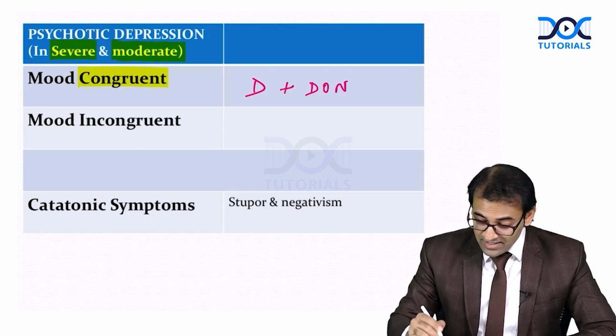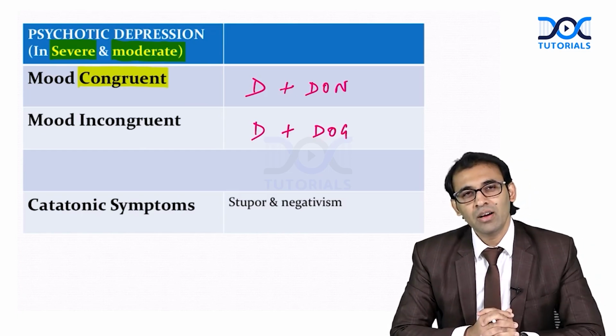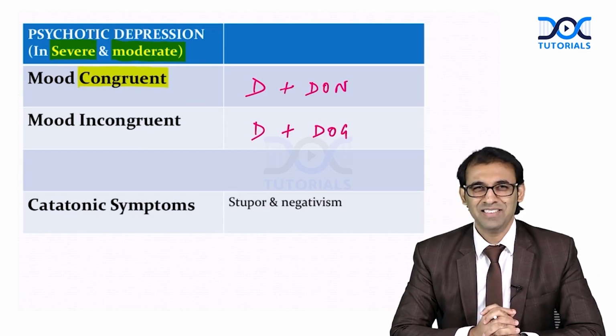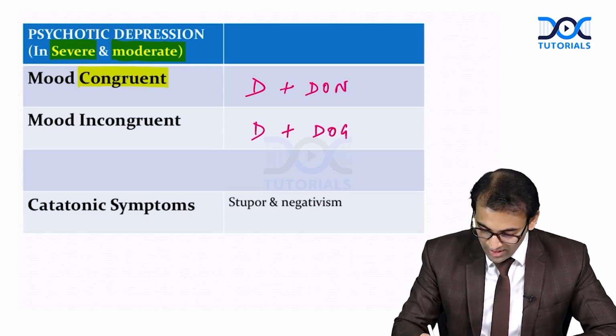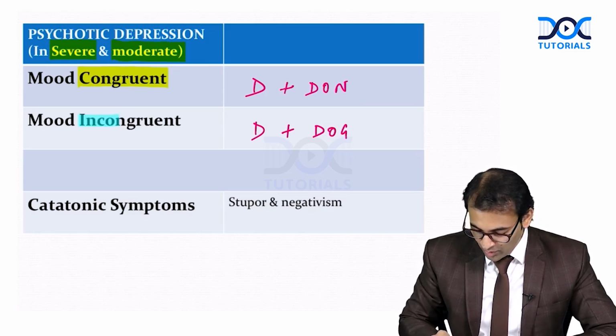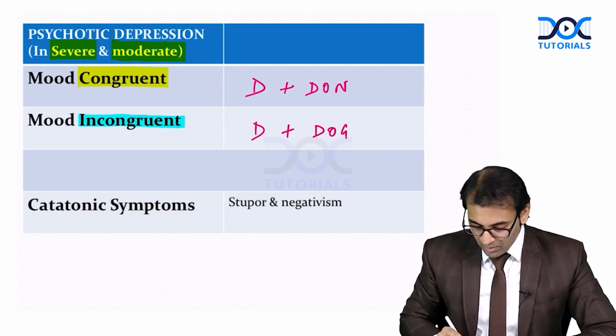But if a person is having depression with a delusion of grandiosity, if he's saying that I am the richest man, it doesn't suit him. This is called mood incongruent. Remember, in depression, we can see catatonic symptoms also. What is the meaning of catatonic symptoms?